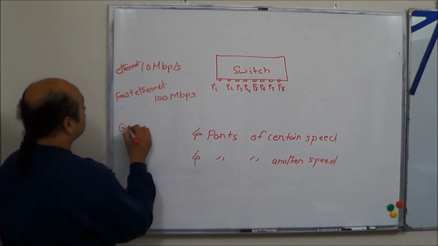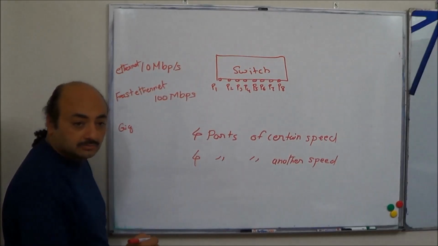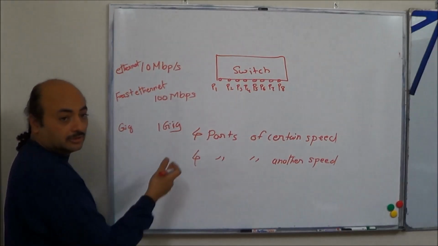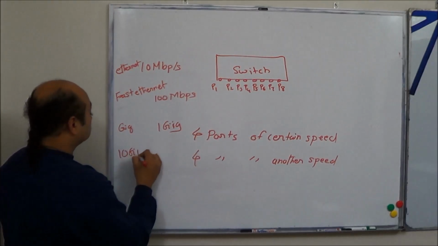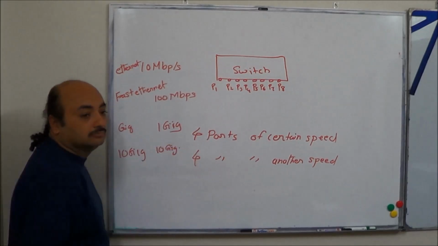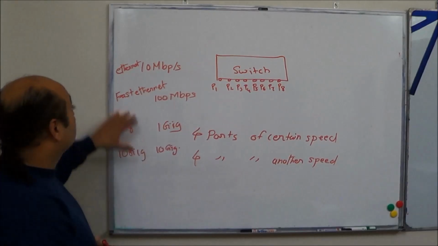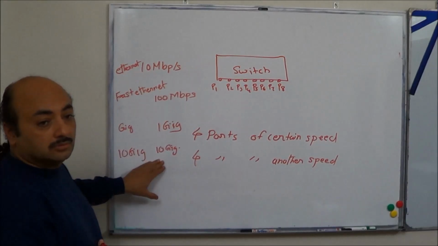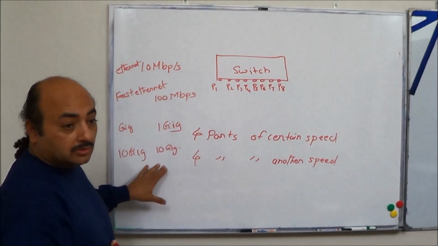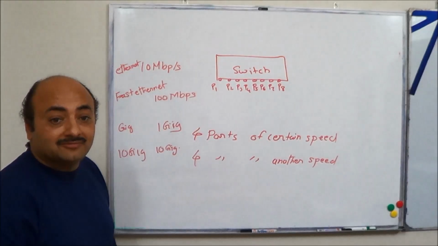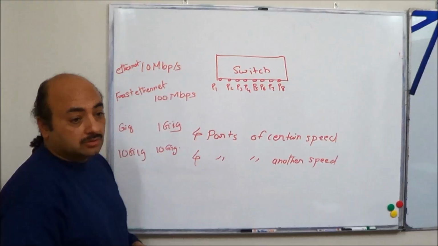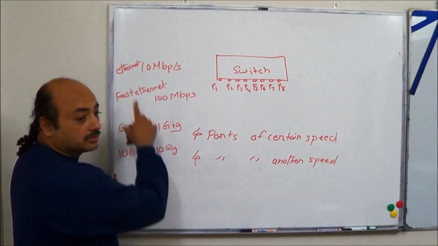Then comes the gig. Gigabit Ethernet, speed is 1 gig. Then comes 10 gig. Which one is faster? 10 gig is faster. That means on this, more traffic can go in a faster manner. Now, why did I mention this? We'll come to it now. Is this clear? Yes, sir.